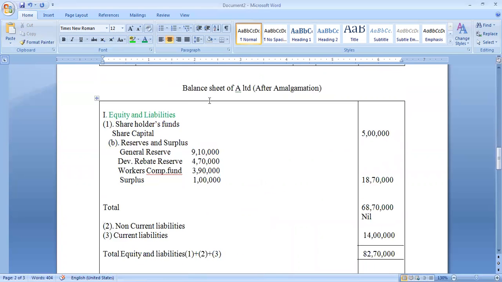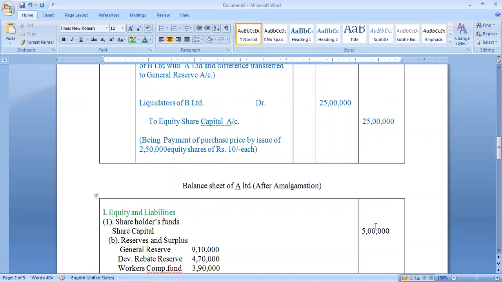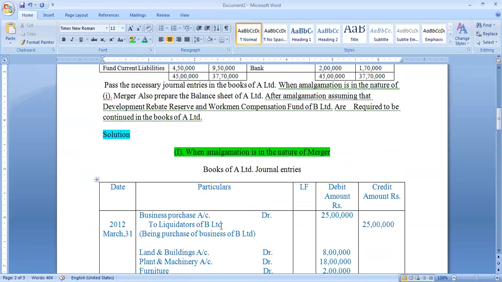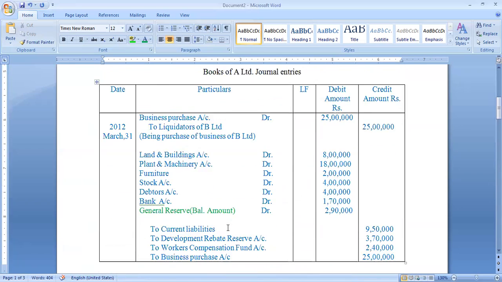Now the balance sheet of A Limited after amalgamation. Equity and liabilities: shareholders' funds. Share capital 25 plus 25 lakh is equal to 50 lakh rupees.